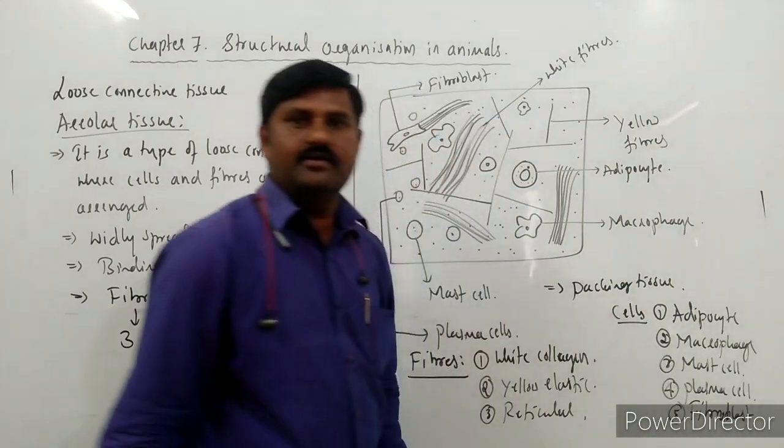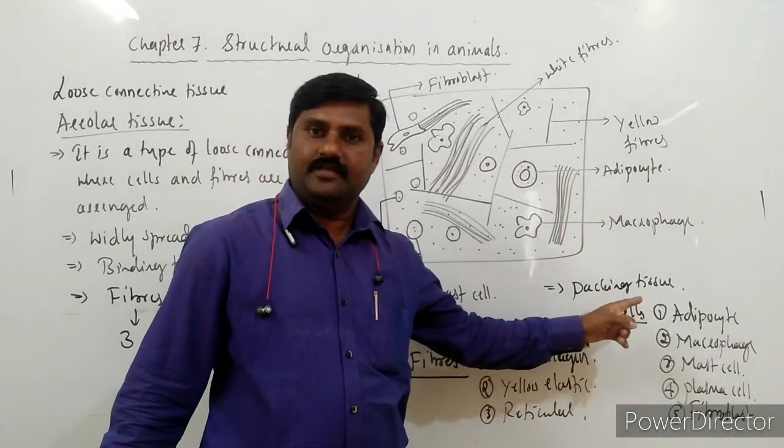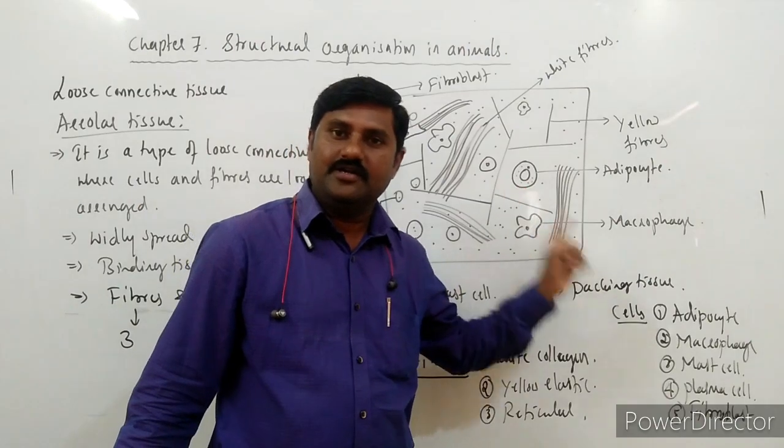Right? So these are the 5 kinds of cells that we come across in this areolar tissue.